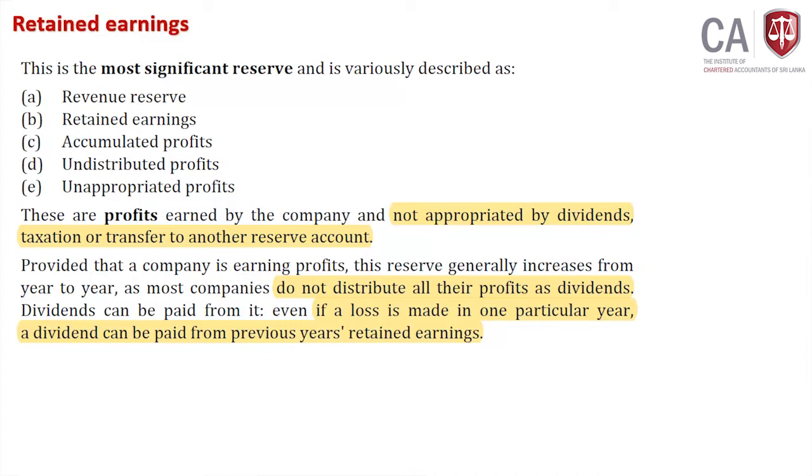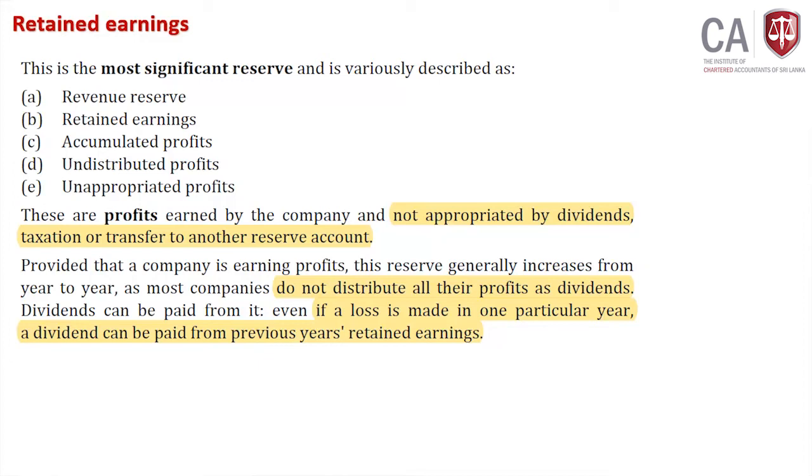Retained earning, most significant reserve in the business, we name it as revenue reserve, retained earning, accumulated profit, undistributed profit, unappropriated profit. A, B, C, D, E all used to address what? Retained earning basically, right. These are profit earned by the company and not appropriated by dividends. These are profit earned by the company, but not distributed to shareholders as dividends.